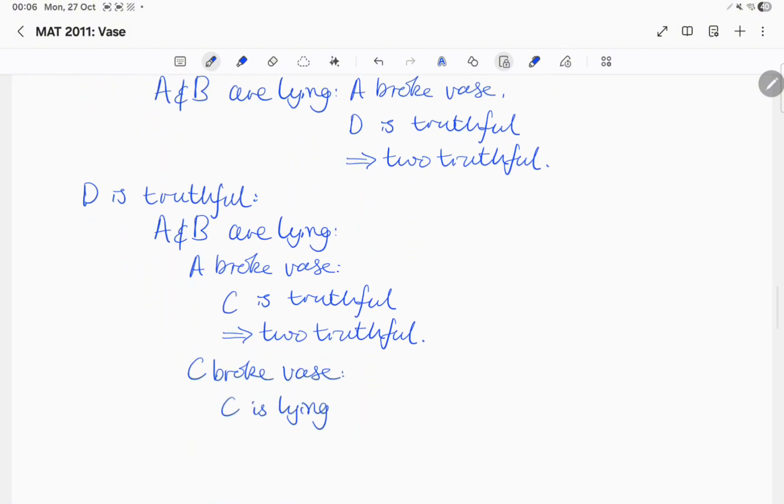Finally, we can look at the case where Diane is truthful. This means that Alice and Bob must both be lying. We have two cases, one where Alice broke the vase and one where Charlie broke the vase. If we assume that Alice broke the vase, then we see that Charlie is truthful and this cannot happen. However, if Charlie broke the vase, then Charlie is lying and we have three people lying, meaning that in this case, Charlie is lying and broke the vase.